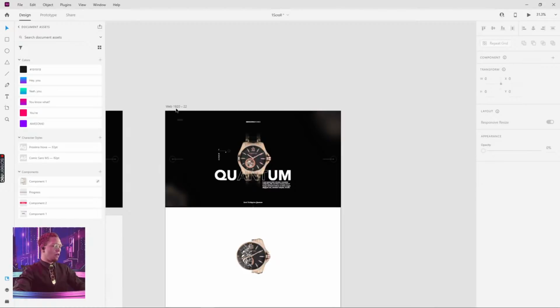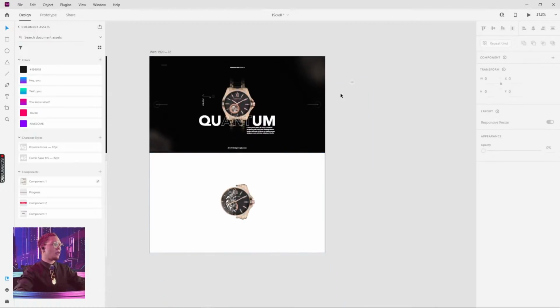For those of you who are asking, how does this help with prototyping? The real reason that we're teaching this today is because some people do the stuff that you just saw in After Effects, and that takes a lot of time, a little keyframing, but we can get the same result in XD in less time and still have it look really cool. So that's what we're focusing on today.